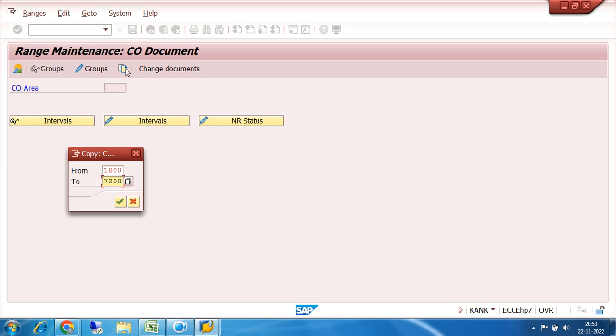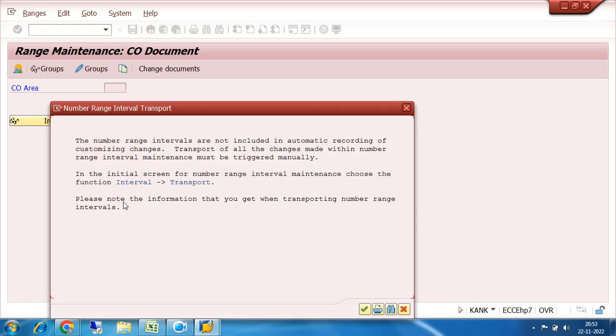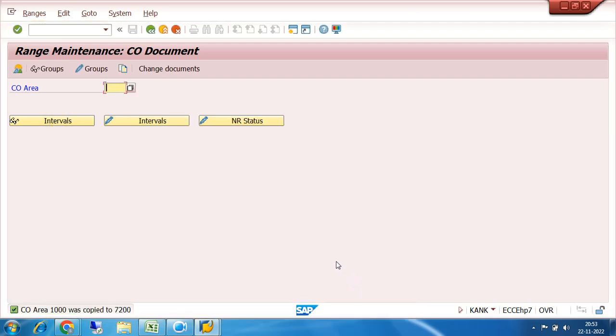So same number range we are following for my controlling area. So I click on copy as, from I give 1000 to I give 7200, click on continue. Once I click on continue, message will come. Don't care for this message. Click on continue. Right? So controlling area 1000 was copied to 7200.